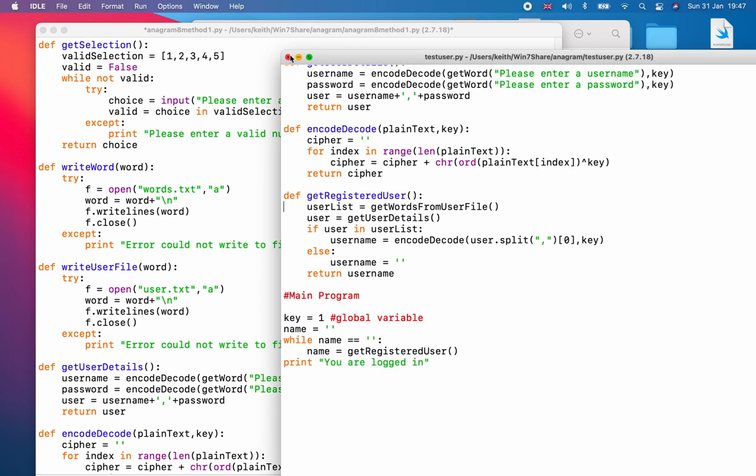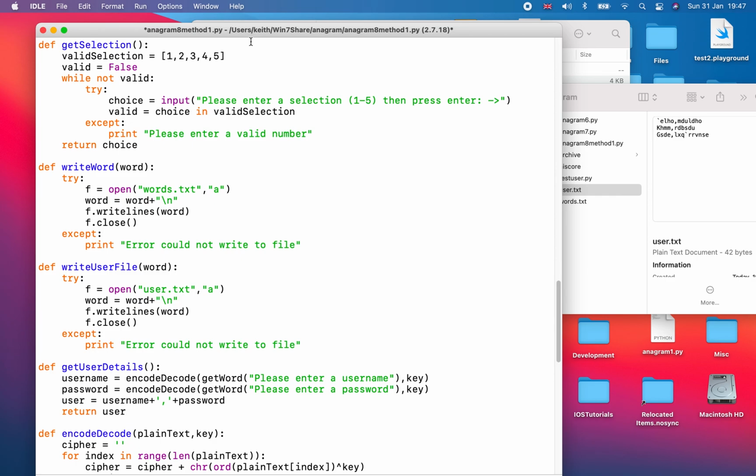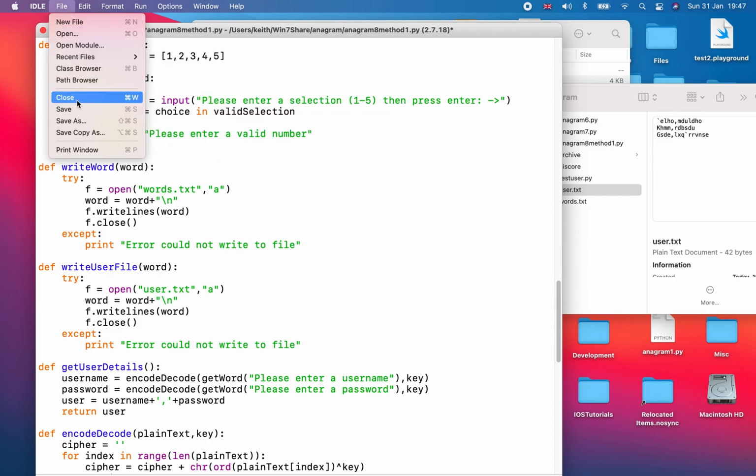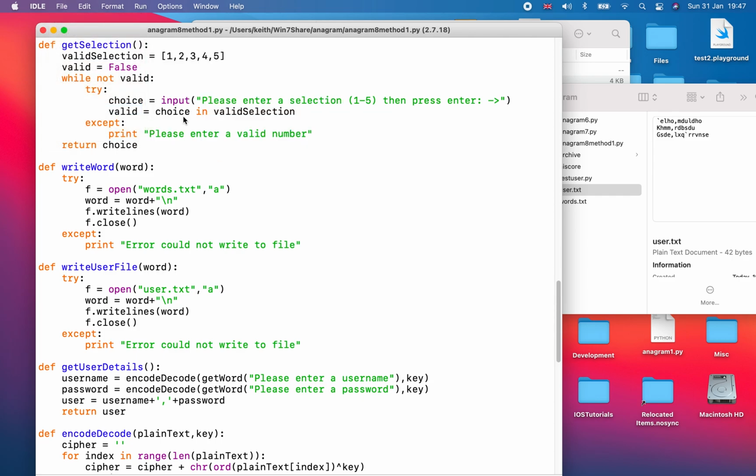I'm going to close that, and I'm going to run this program just to make sure I haven't got any mistakes. So let's save that and then run it.